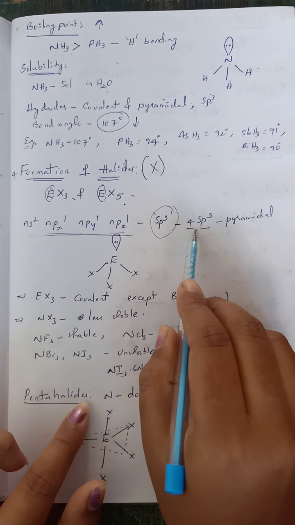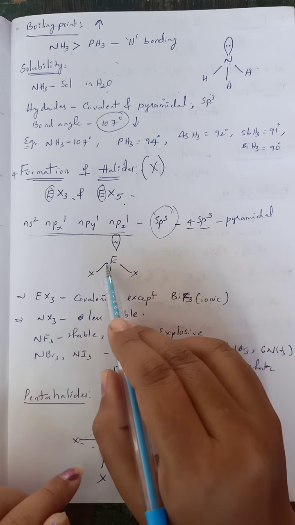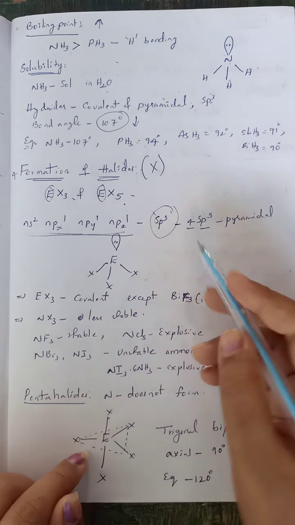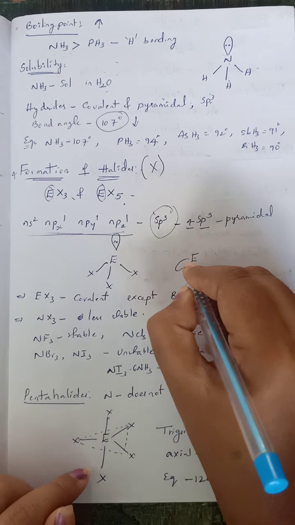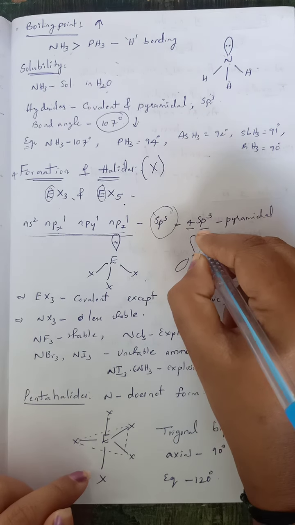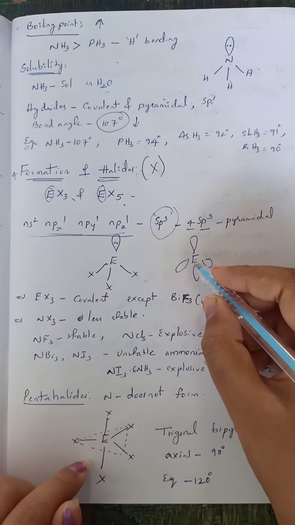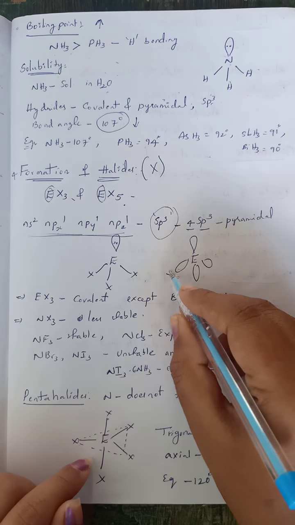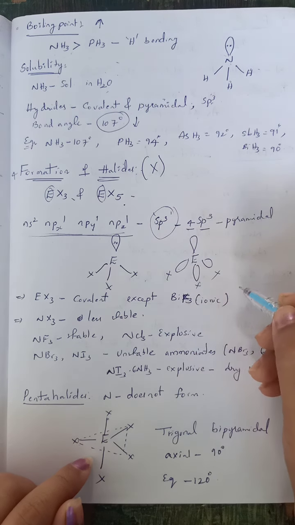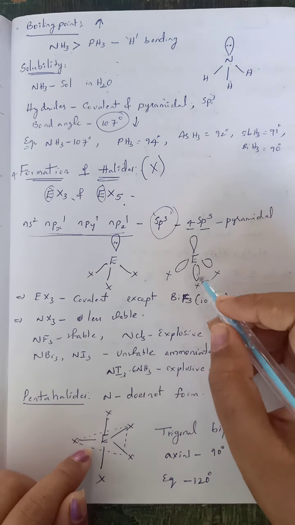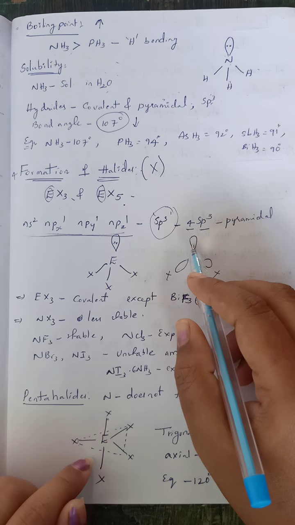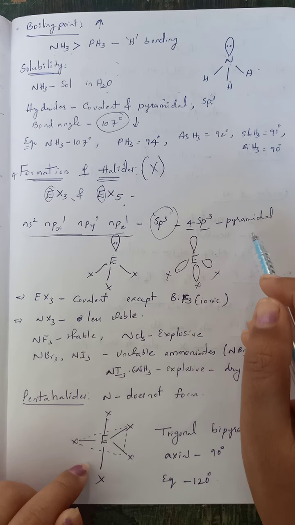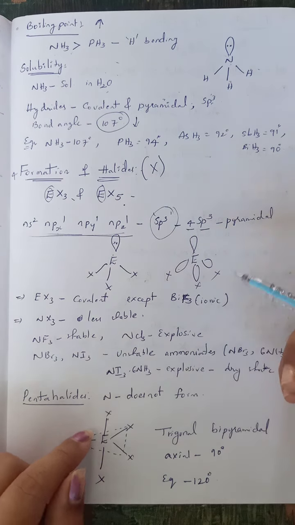Of those, 3 sp3 hybrid orbitals are involved in sigma bond formation with halogen atoms, and the 4th hybrid orbital is occupied by the lone pair of electrons, so it exists in pyramidal shape.